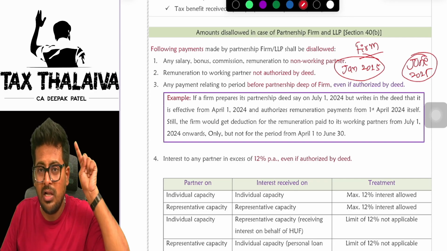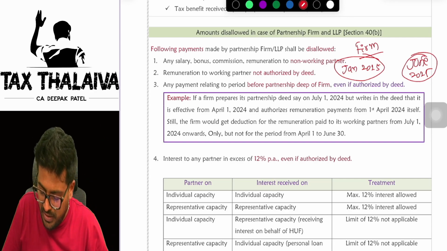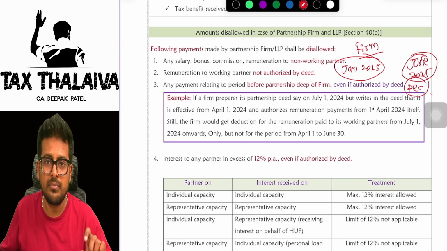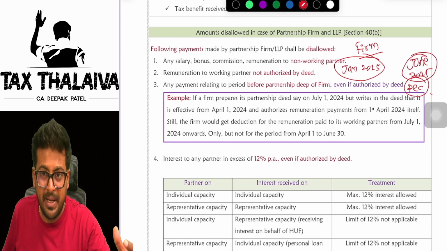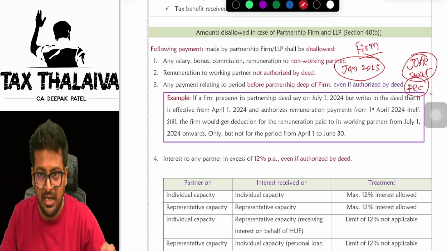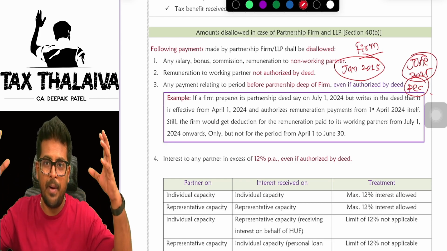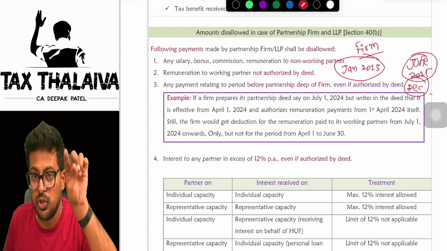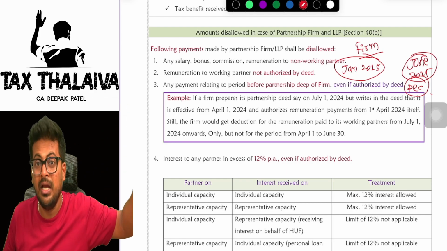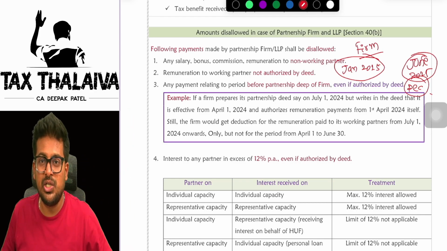So let's say, for example, all the partners get remuneration yearly, once, in the month of December. So in the partnership deed, it is written that on a yearly basis, at the end of December, the firm will pay salary to all the partners. It is written, for example. But when did they create the deed? In the month of June. When did they start the business or the firm? In the month of Jan. Now the law says section 40B has an issue here.